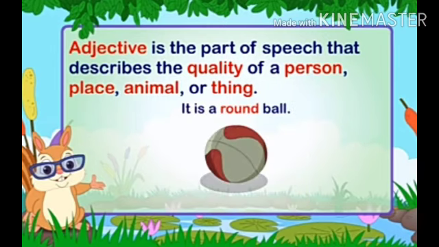So now in the next example, it is a round ball. Now what is the quality of the ball shown over here? It is round in shape. That is why the adjective will be round. It is a round ball.